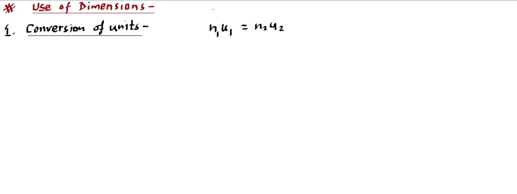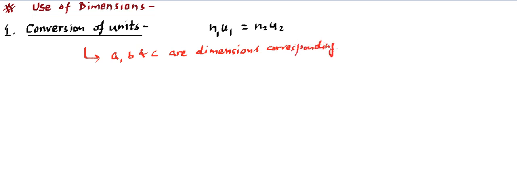Now let's assume that the physical quantity we are talking about has A, B and C as its dimensions, corresponding to mass, length and time.